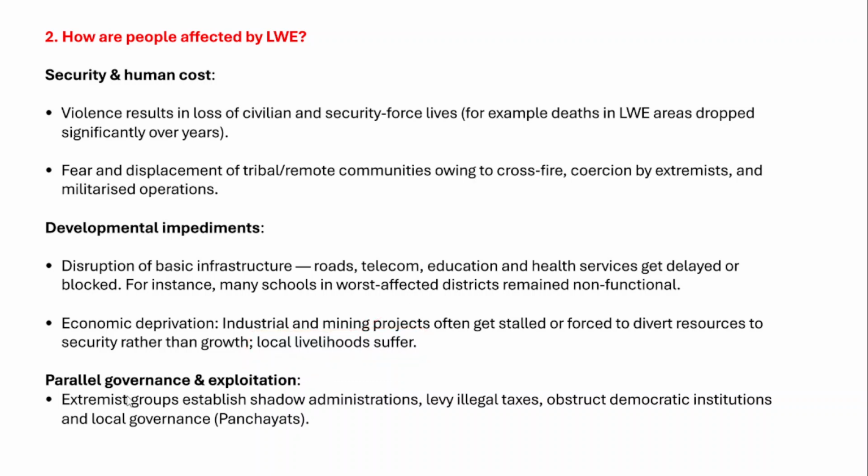And then they also establish parallel governance structures and start exploiting the people. The extremist groups are very often known to establish this shadow administration. They levy illegal taxes, extortion, and they even obstruct democratic institutions and the functioning of local governance institutions as well.